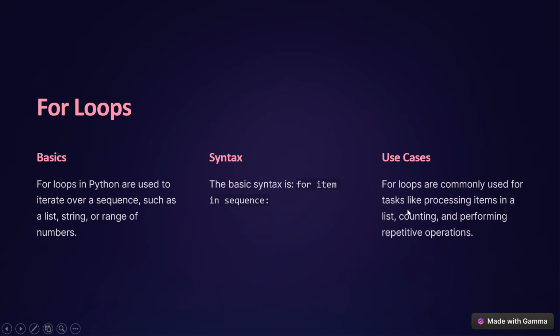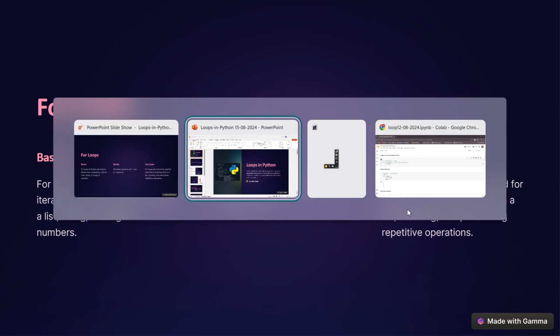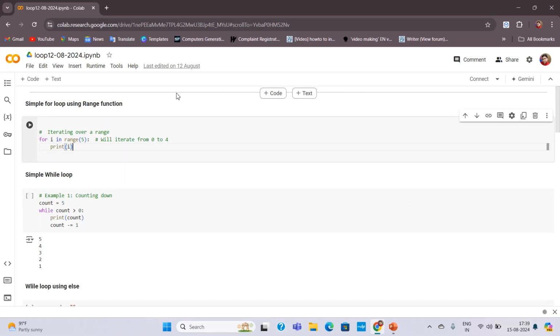Let me show you one of the loops which I have already prepared, and I will also explore it a little bit more. This is the simple for loop, where the syntax is that at first you have to write for, and remember for is a keyword, so the for keyword will always be in small letters. So for i in range 5. Now what is i? i is here a normal variable. It can be anything starting from A to Z. It can be any word also, it doesn't matter.